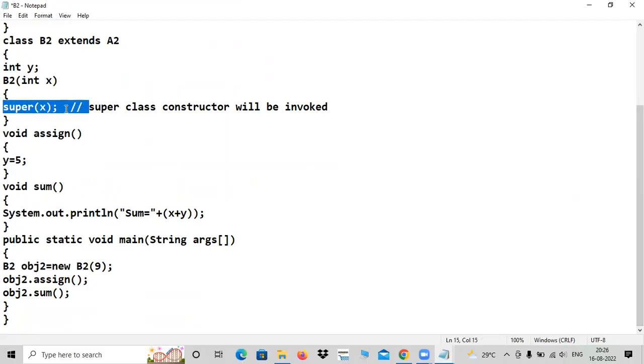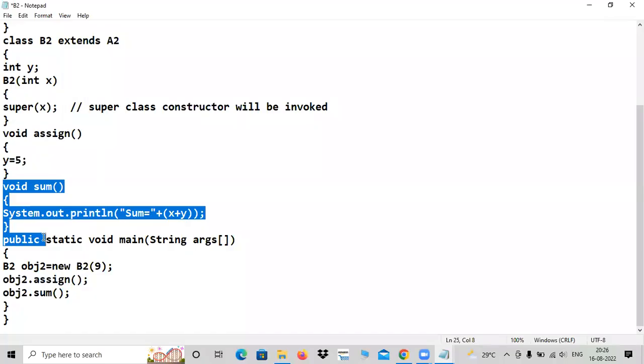So that code is evaluated, and afterwards obj2.assign, control transfers to assign, and you know what is happening here. And after that obj2.sum, you know what is happening inside sum, right? That's it. Any doubts? This is a good one.